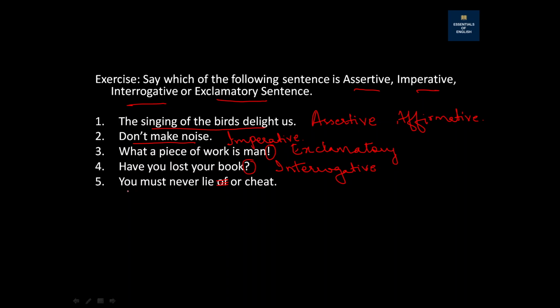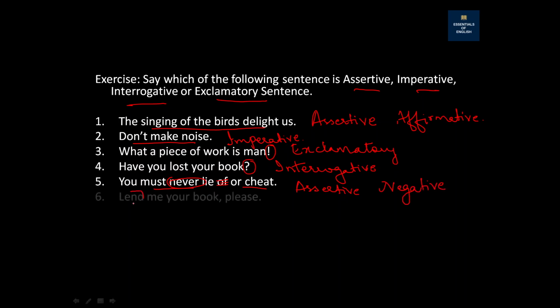This sentence is declaring something, that we must never lie or cheat. So this is assertive. And because there is the word never here, it will be an assertive negative sentence.